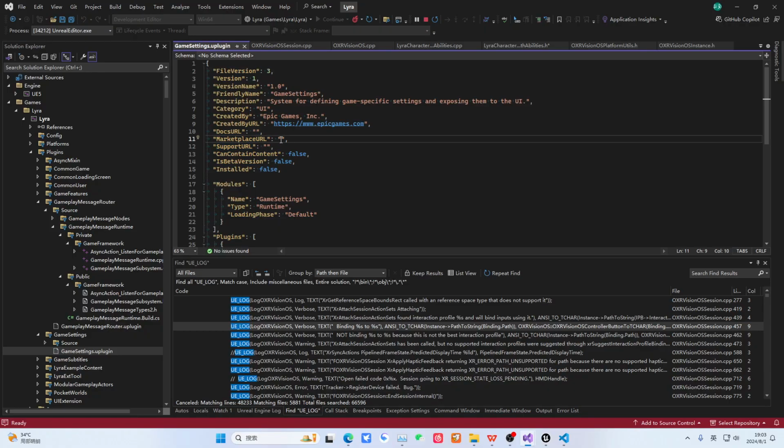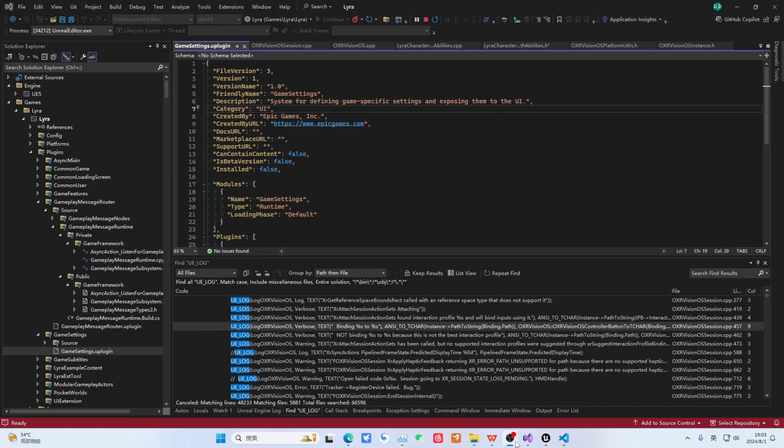This is a URL for the marketplace. The marketplace one is special. This is not a URL, it is a marketplace unique identifier ID string. This is the link to the documentation. Who created this as well? Do you know this company? Epic created it, the Epic company. Then who do you need to contact?